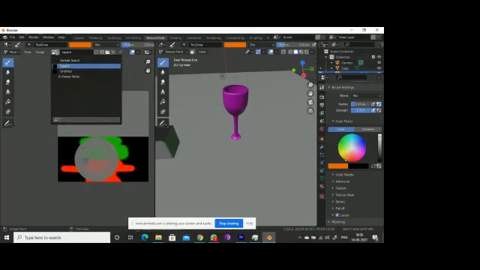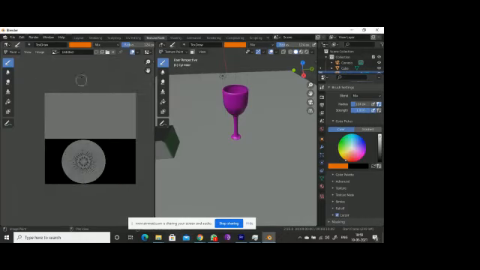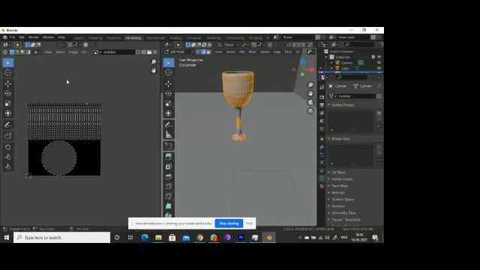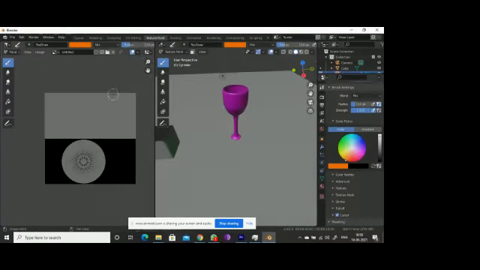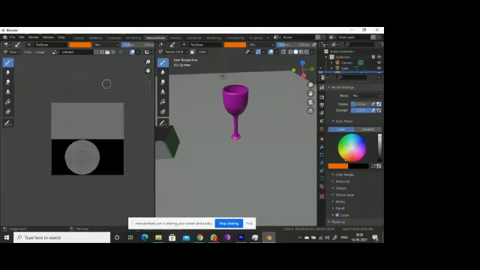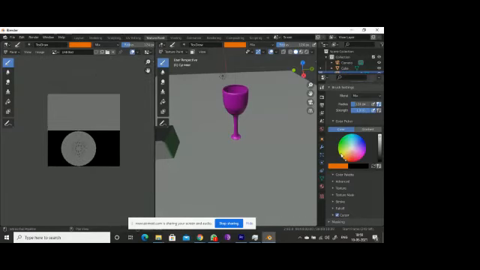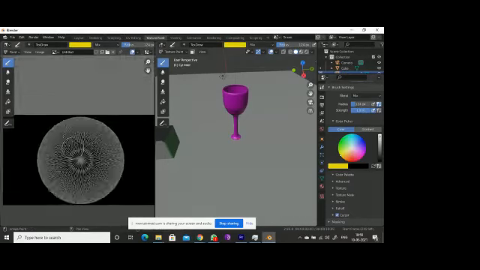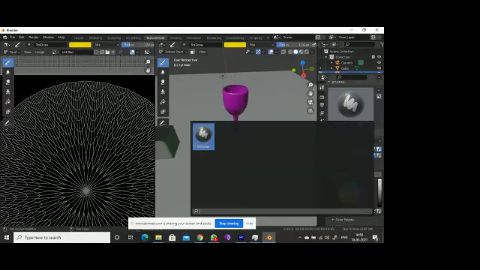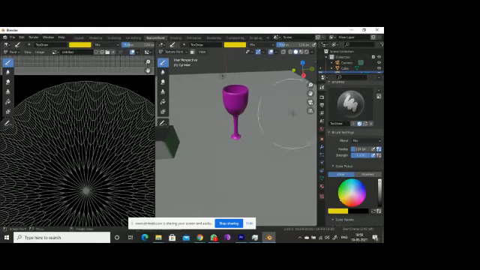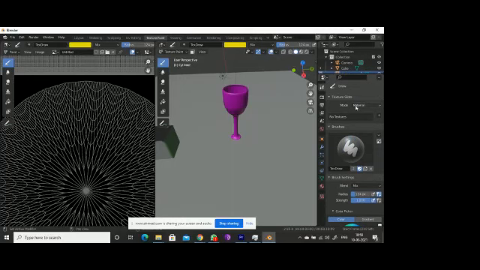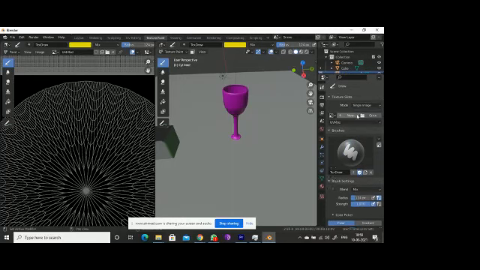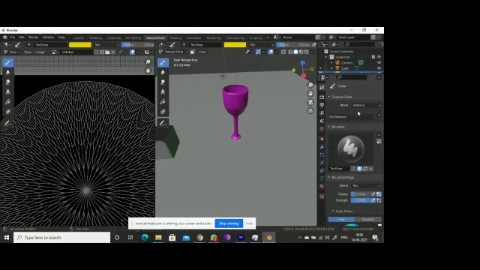So I don't want this one. I want a new untitled one, which I have made here. Okay, you can go here for texture paint and you can texture whatever you want. So here I will go for orange color. We will get some other brushes also. Okay, material, single image. You can go for image also.